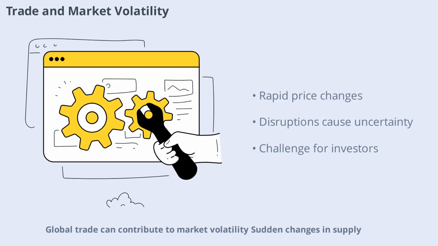Global trade can contribute to market volatility. Sudden changes in supply, demand, or regulations can cause prices to fluctuate rapidly. Events such as natural disasters, political unrest, or pandemics can disrupt trade and create uncertainty. Managing volatility is a key challenge for businesses and investors.